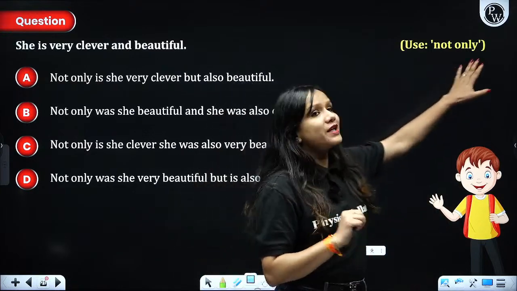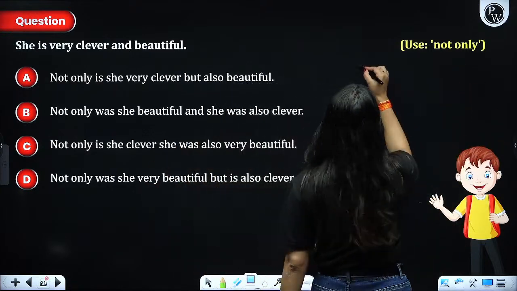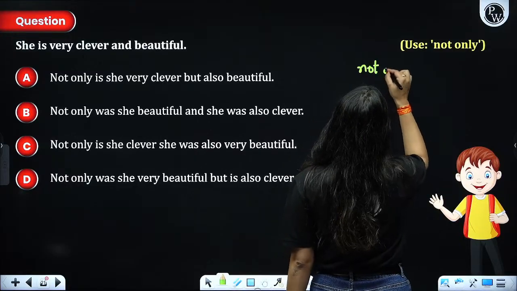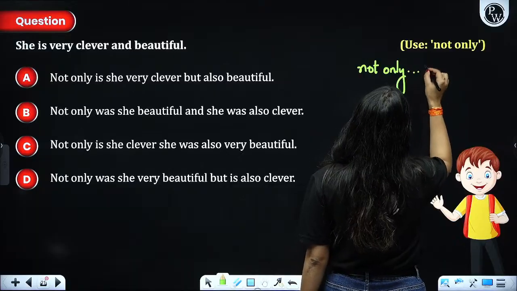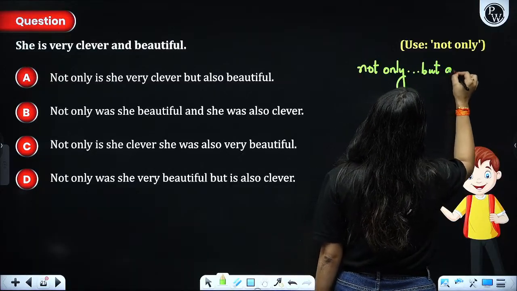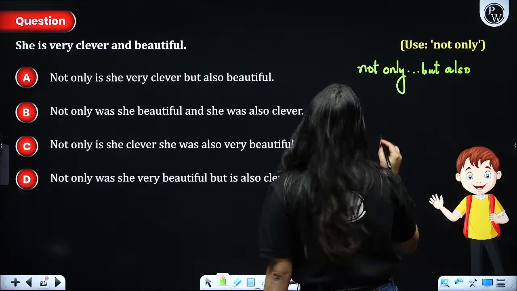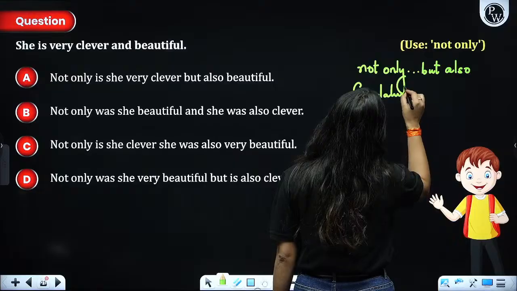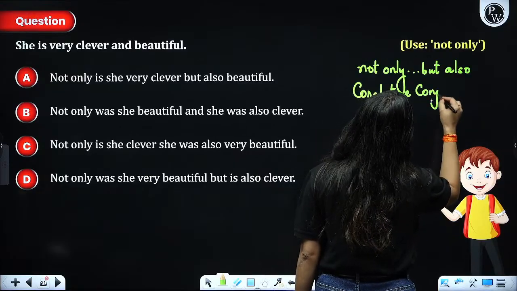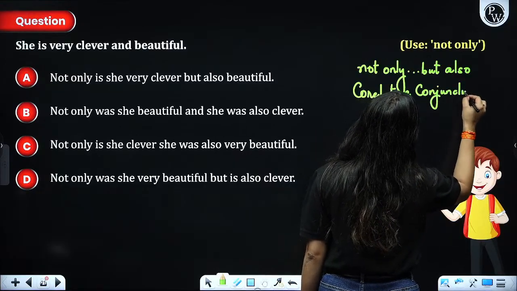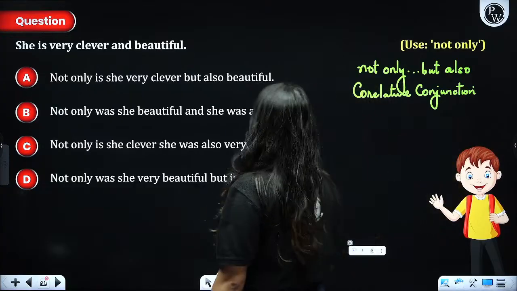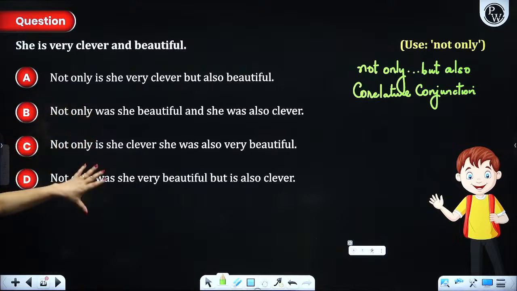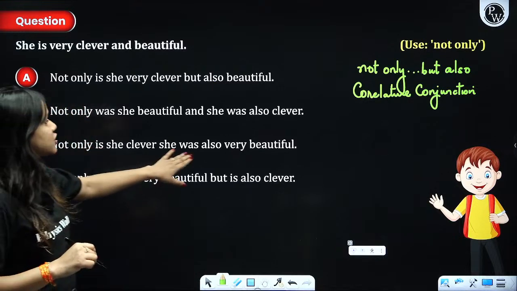Next one. She is very clever and beautiful, both at the same time. Now, using not only but also, which is a correlative conjunction, right? So, how are we going to use it, guys? Let's see it. Not only is she clever, she was also very beautiful.